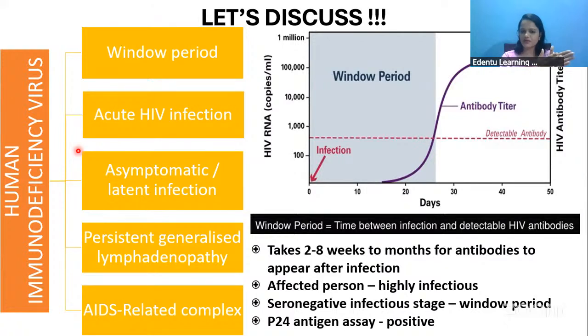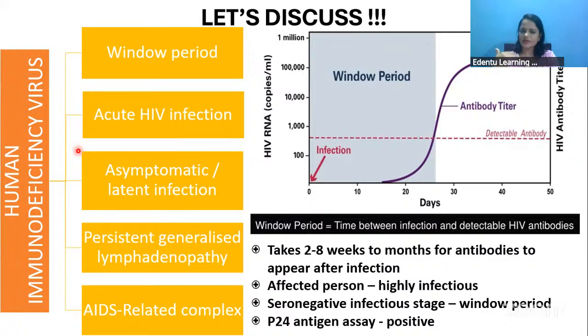First is the window period, and next it progresses to acute HIV infection. Symptoms like those of infectious mononucleosis can be there, like fever and lymphadenopathy. It then progresses into an asymptomatic or latent phase, where no symptoms are seen in the patient.